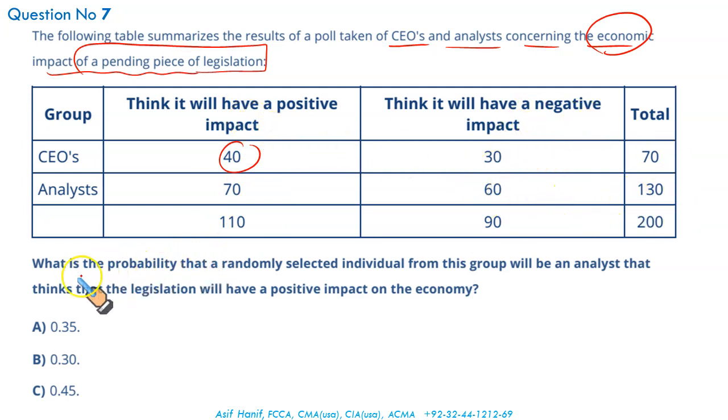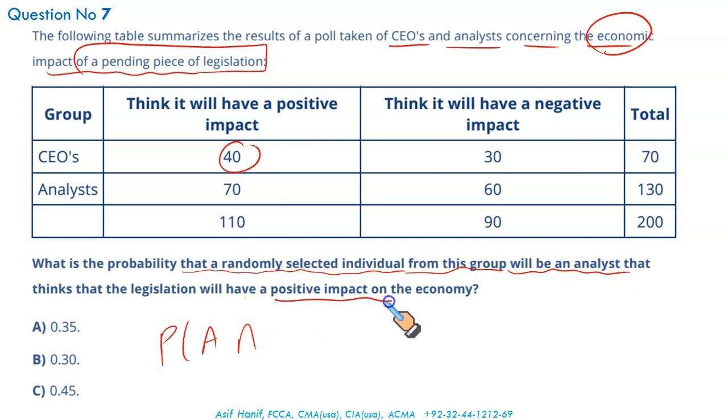What exactly are we required to do? What is the probability that a randomly selected individual from this group will be an analyst that thinks that the legislation will have a positive impact? Analyst intersects, thinks that this new change in law will have a positive impact upon the economy. Think positive, in other words.